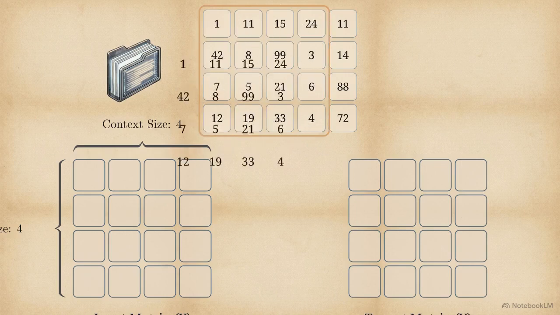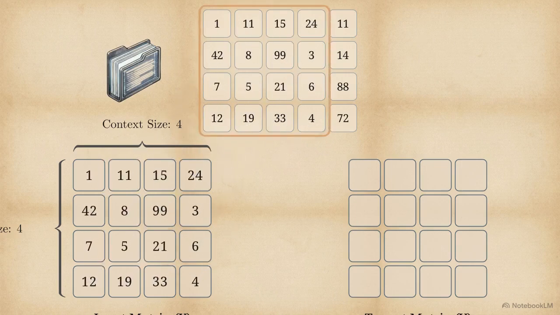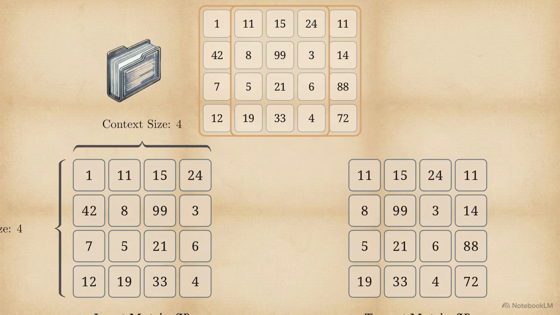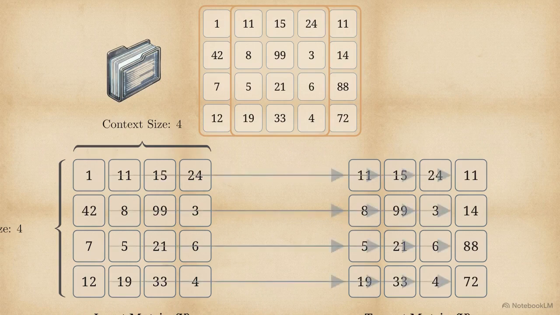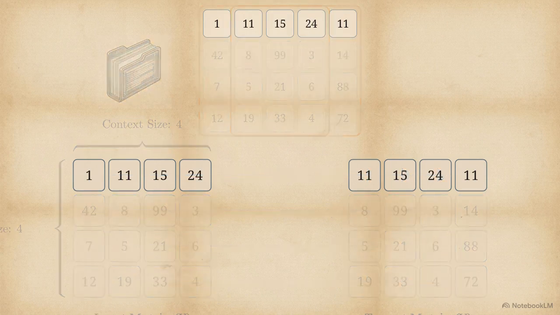As the target, or Y matrix, appears alongside it, the input matrix isolates specific chunks of the continuous tokenized data stream to feed into the algorithm. Watch how the numbers in the input matrix duplicate and shift one position to the right to populate the target matrix. This offset logic creates the specific structural relationship required for training.